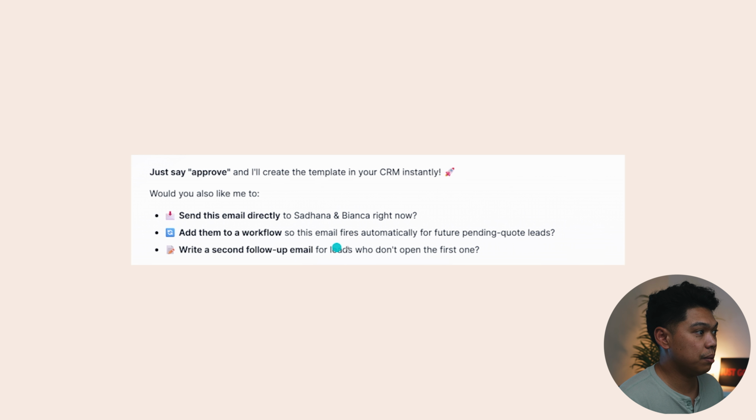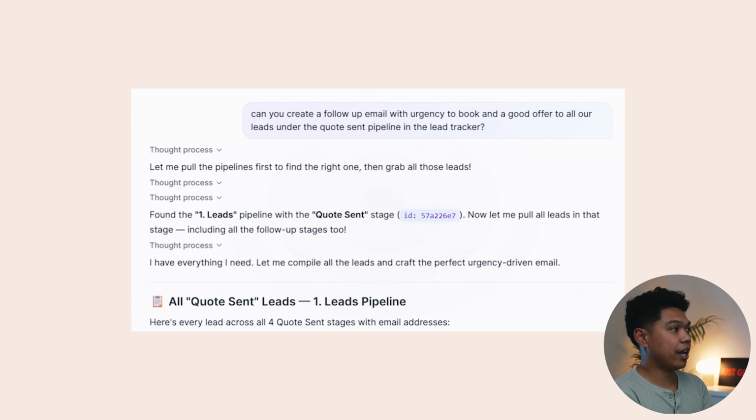Add them to a workflow so the email fires automatically for future pending quote leads. So we can build an automation to do this in that workflow for the future. Like, hey, that's a great idea. Let me add that. Write a second follow-up email for leads who don't open up the first one. Again, super amazing for it to just pull out the context, look at your whole data, all the data that you can kind of go in so that it could perform this task of let's go book more leads with the leads that came in, or let's go book more cleans with the leads that came in, okay?